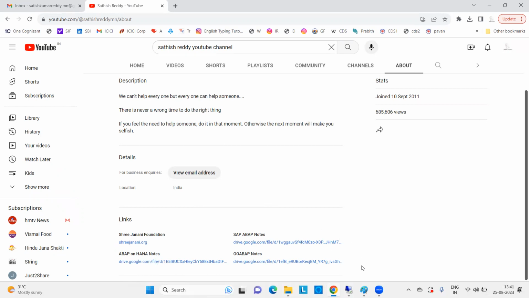Now come to the concept OData. What is OData here? Why did OData come into the picture?